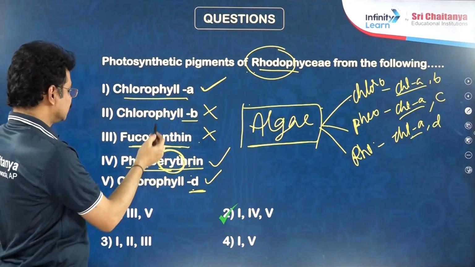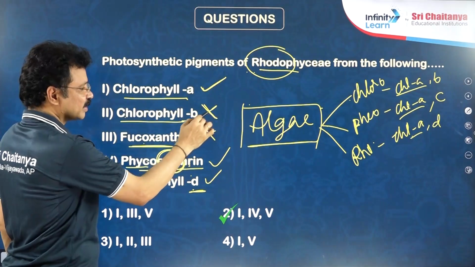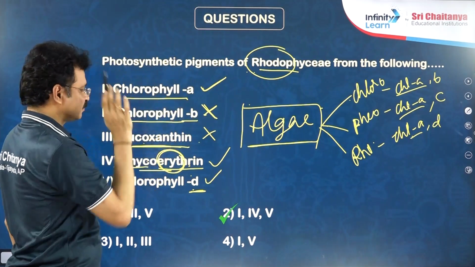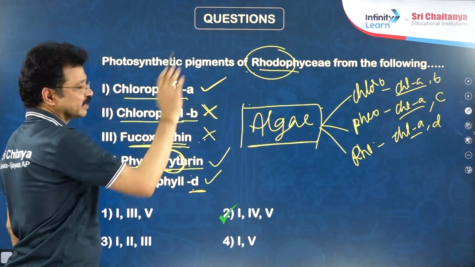Why not B and 2 and 3? Chlorophyll B is the character of all higher plants and green algae like chlorophyceae. Fucoxanthin is the exclusive pigment found in brown algae, not in red algae.